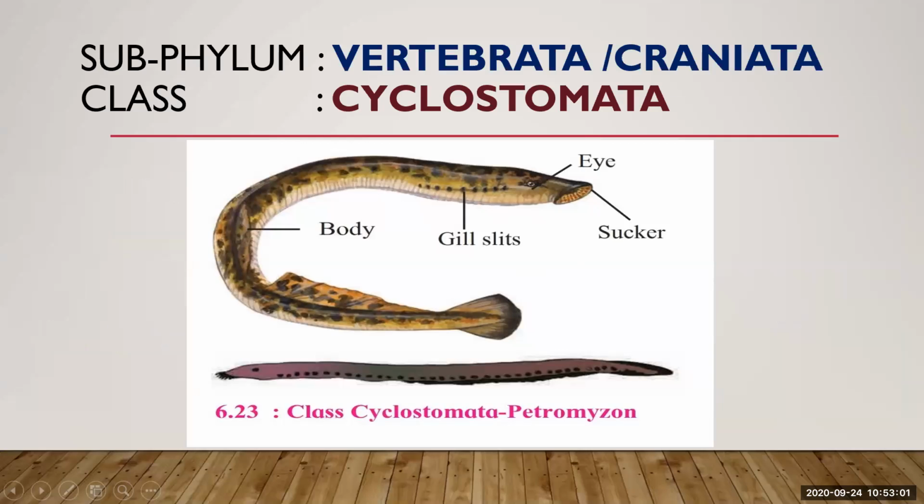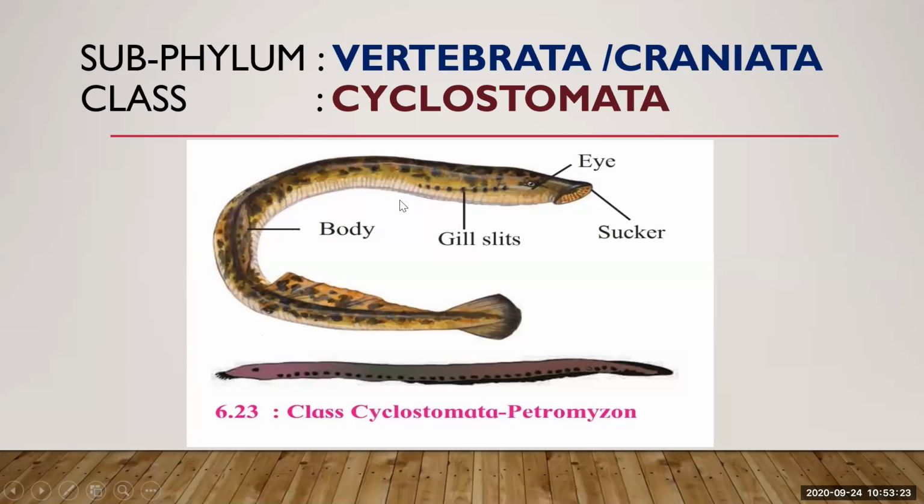They are primitive vertebrates, showing early characteristics of vertebrates. They are not fully vertebrate. Due to their circular mouth, they are named cyclostomata, and they are also called eels. They look like a snake, but they are not snakes.